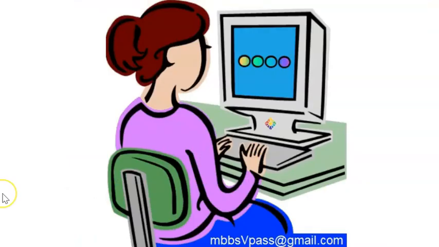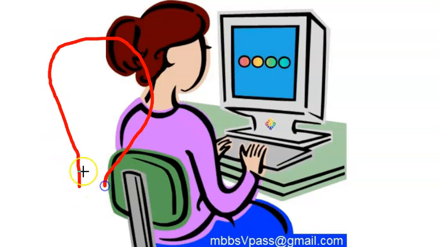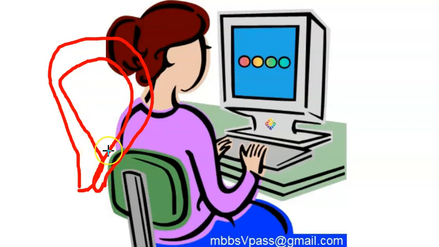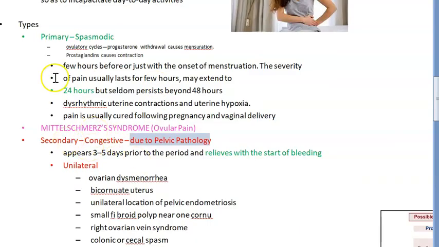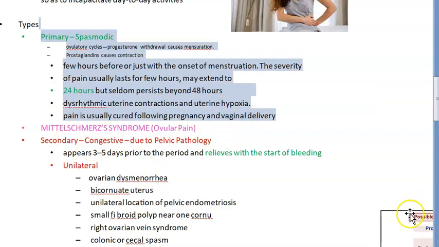So basically understand guys, in a person who has never delivered a child, this pain will be more because their cervix will be very tight. They'll have to contract more to shed the uterine lining, right? So before delivering a child, menstruation is going to be really painful. Okay, so pain is cured following pregnancy, especially following a vaginal delivery. If somebody has had a vaginal delivery, they will not be having that much of spasmodic pain.